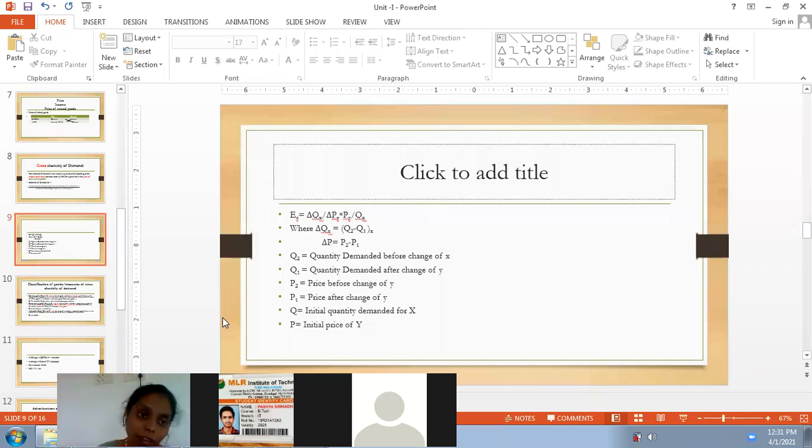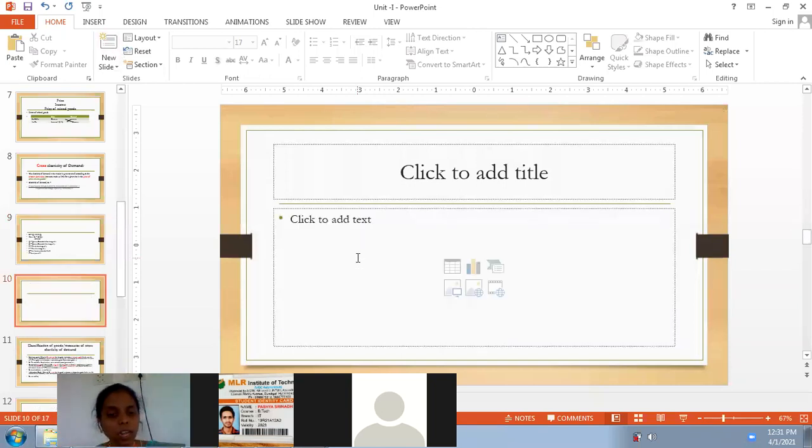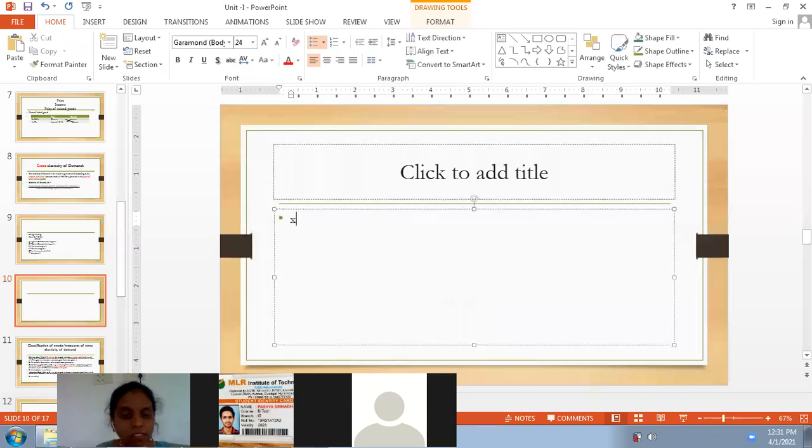Now, here also, for example, let us consider X and Y, two different products. When the X price is 10 rupees, then the demand for Y is 50 units.